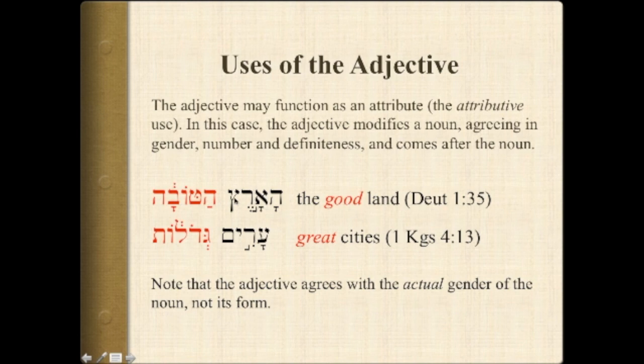And here, where the noun is definite, the adjective is definite. Here, where the noun is indefinite, the adjective will be indefinite. So, the good land, you don't repeat the definite article, and great cities. Now, you'll notice here that you have a masculine plural ending on the word for city, but city itself is actually feminine. So, the adjective will agree with the actual gender and not the form.